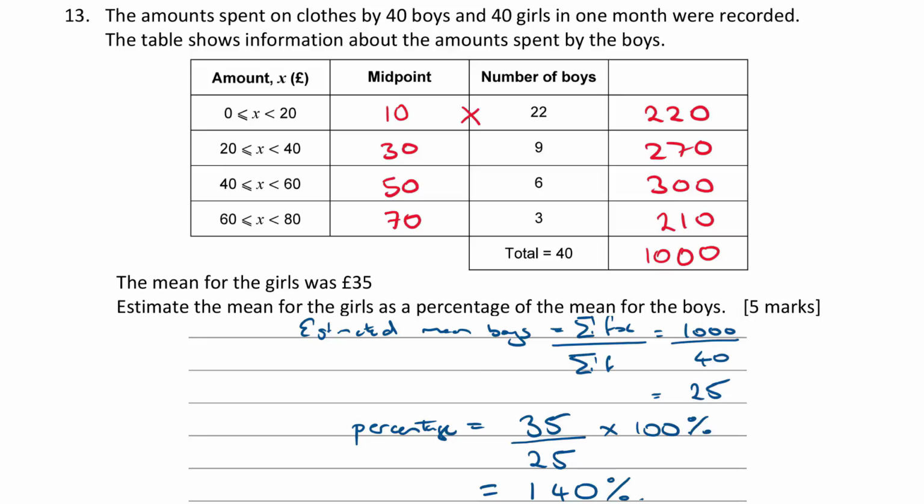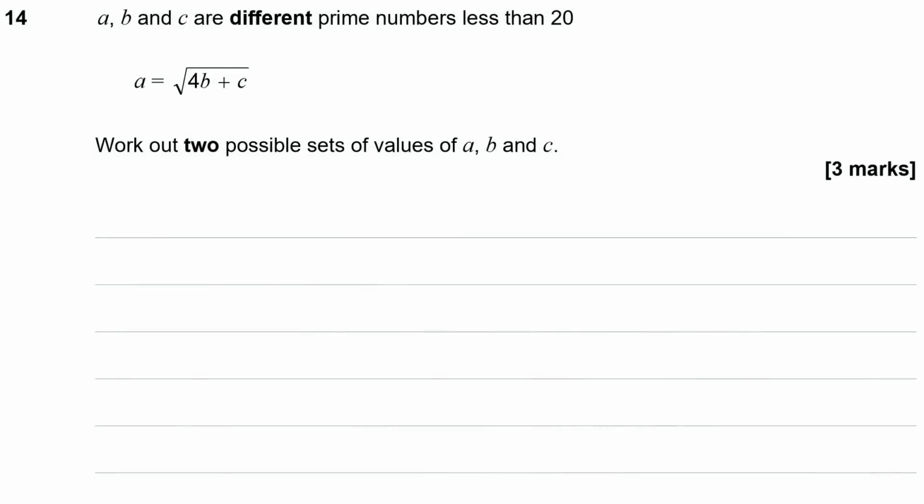A, B, and C are different prime numbers less than 20. And we're told that A equals the square root of 4B plus C. Work out two possible sets of values of A, B, and C. Okay, so we've got some puzzle pieces that we need to fit together in a certain way.